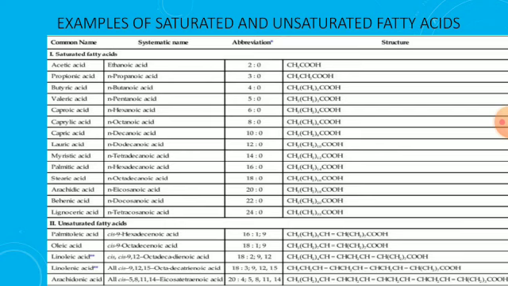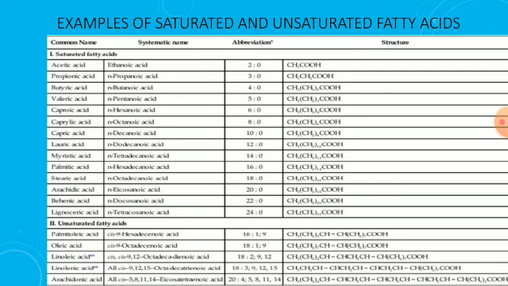When we look at the main characteristic feature of saturated fatty acids, they do not contain double bonds. See the structures of all the saturated fatty acids; they do not have any double bonds. And another feature is the suffix ending with anoic acid.